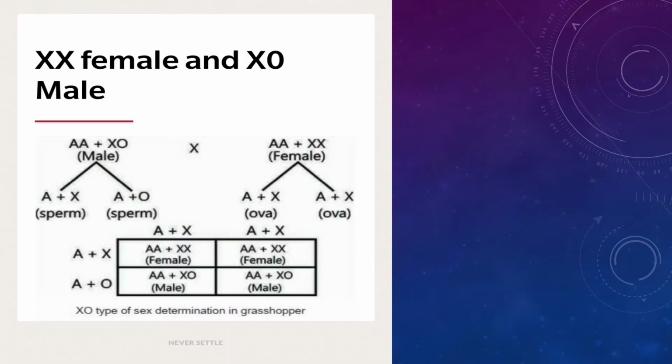Here also you can see a 50% chance of a male child and 50% chance of a female child. The male produces two types of sperm and the female produces the same type of egg, and 50% are male, 50% are female.